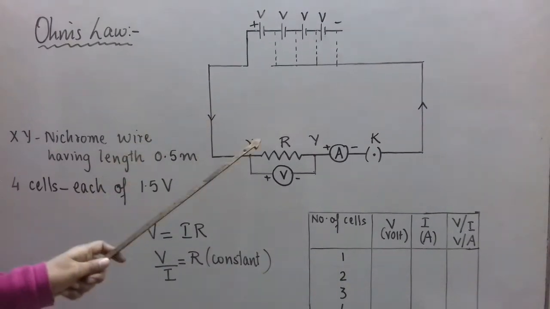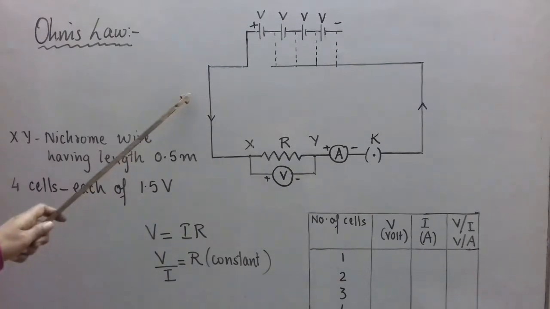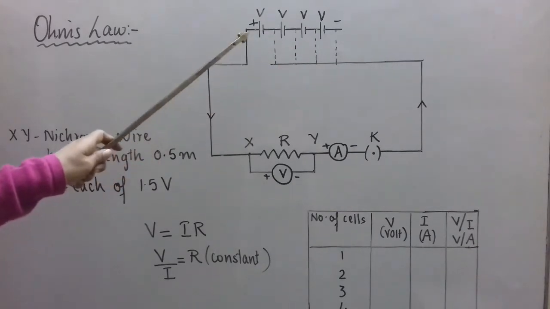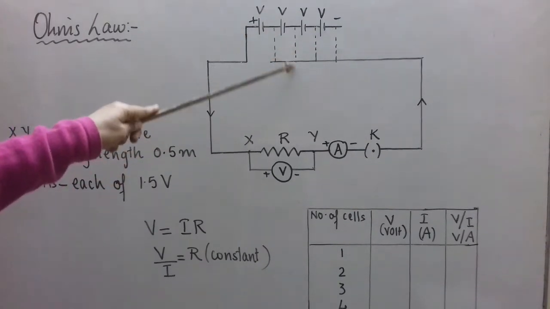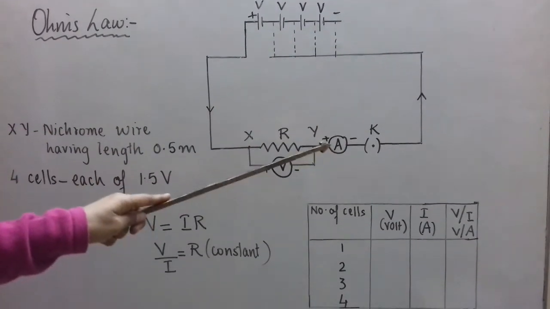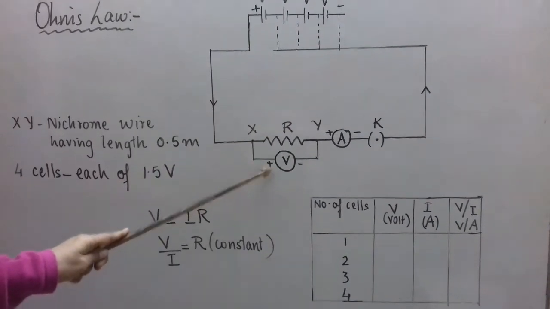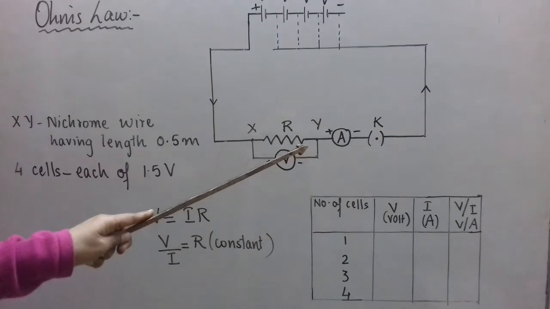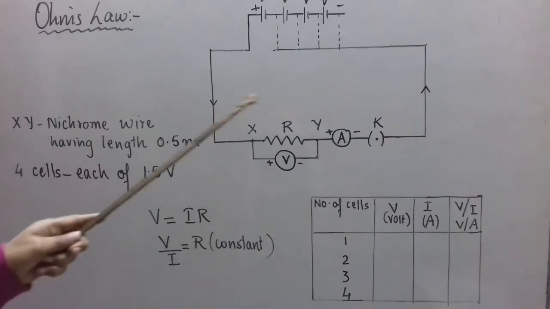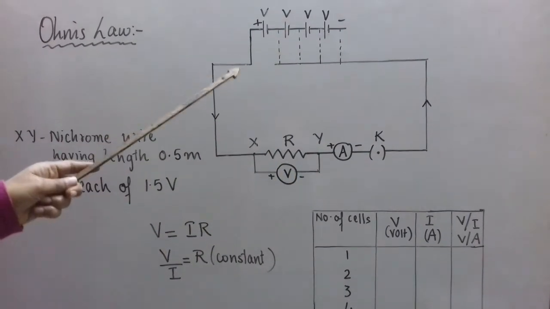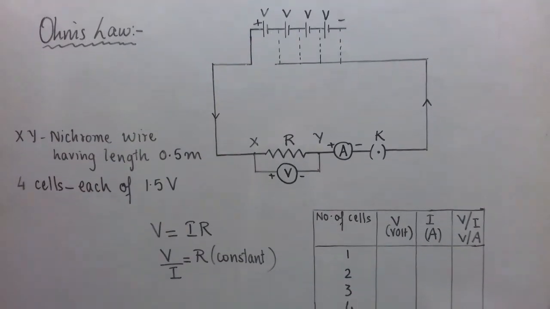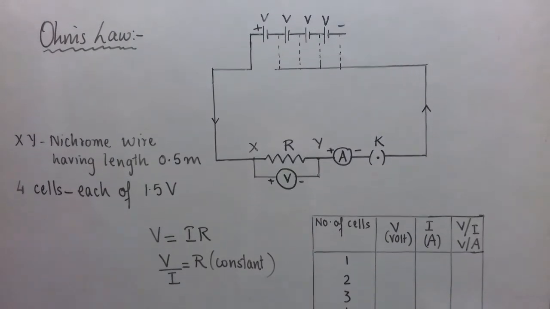Now take the key out, let the circuit be opened. Now connect 2 cells in the circuit as shown here, forming a battery of 2 cells. It means you will connect it at the second dotted line. Now 2 cells will be in the circuit. Again you will close the key and note down the values of V and I from the voltmeter and ammeter, and note them down in the table. Similarly, you can close the key and connect 3 cells in the circuit. It means the third dotted line will now be solid, and you can measure the value of V and I, and again for 4 cells in the circuit.